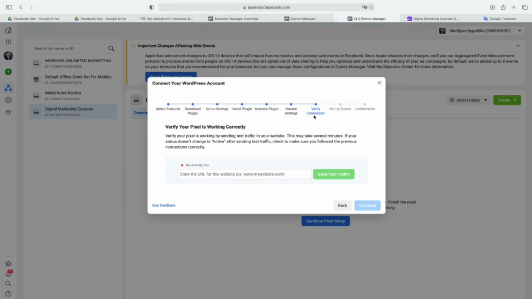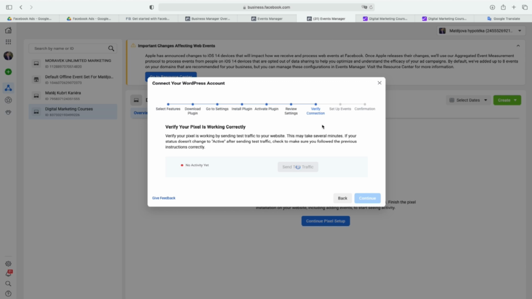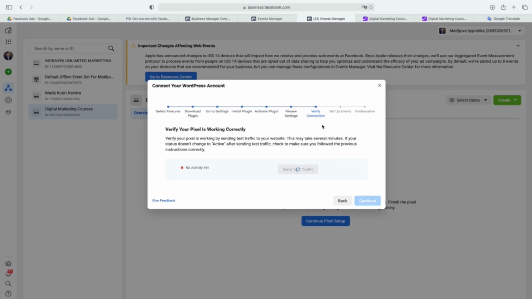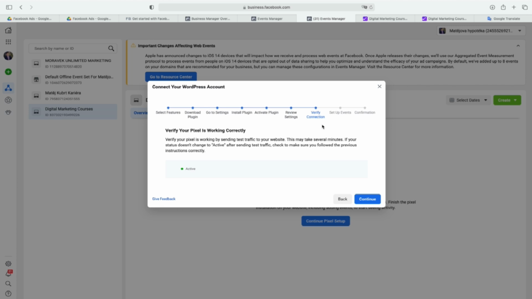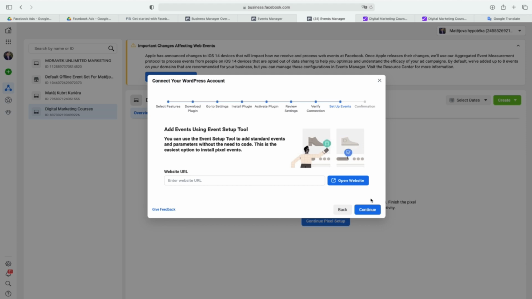So I will just send test traffic. And now it shall be, sometimes it takes a few minutes. Sometimes it can take a little bit of time, but now you can see it has been active. And we have this API connection. And this is so important that we have the API connection.